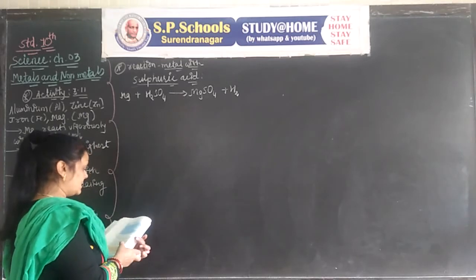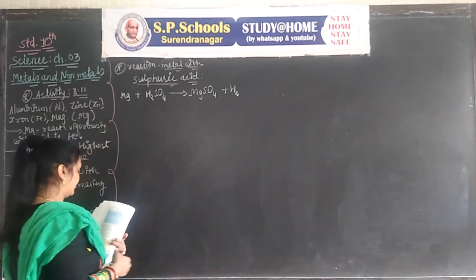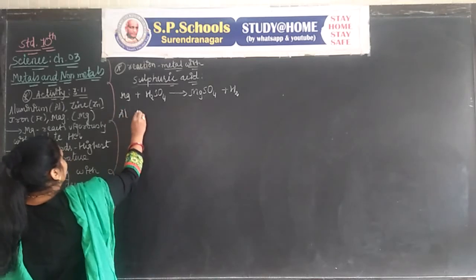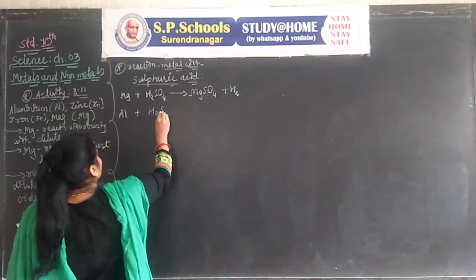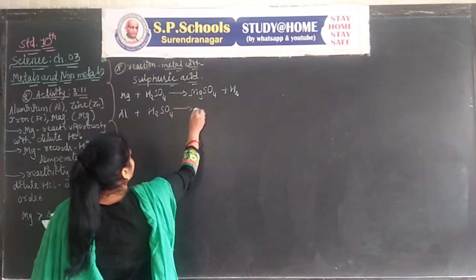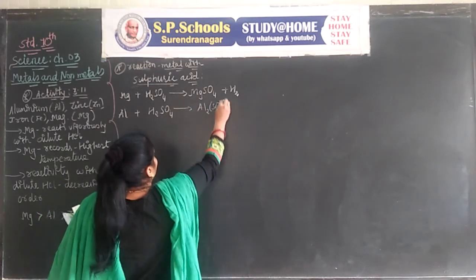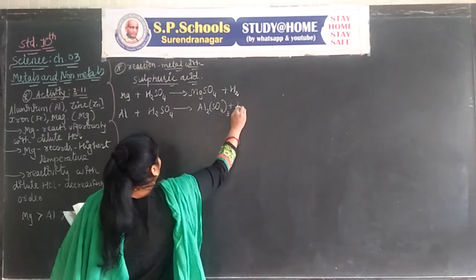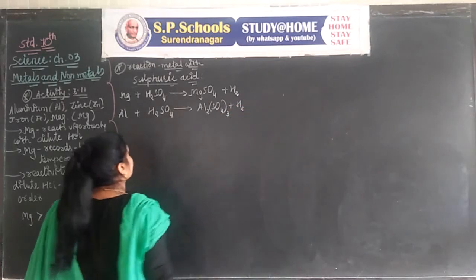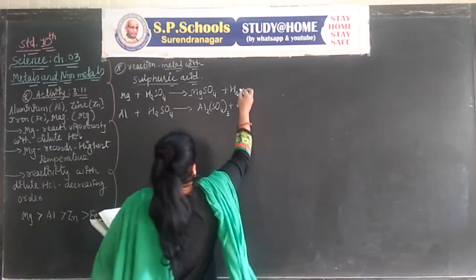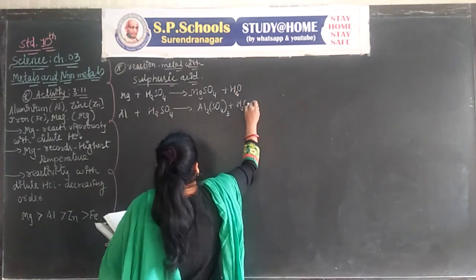Then second is aluminium. Al plus H2SO4 gives Al2(SO4)3 plus H2. Here H2O can also occur.